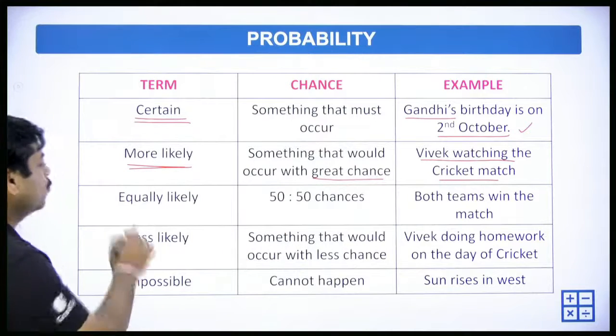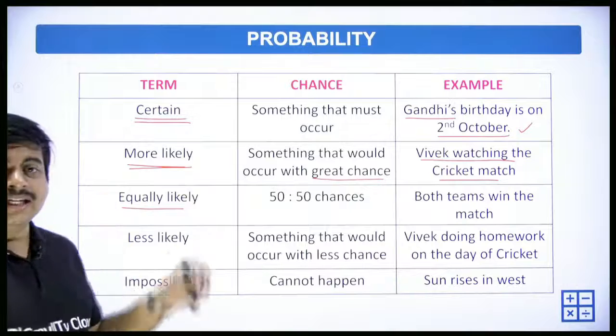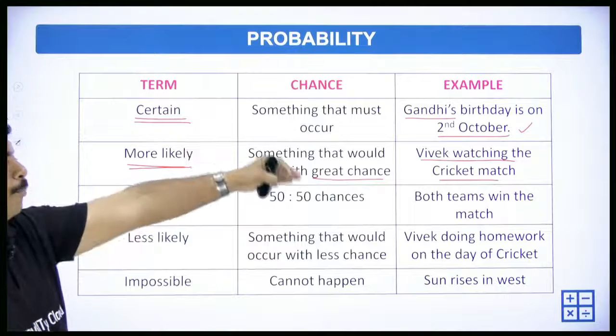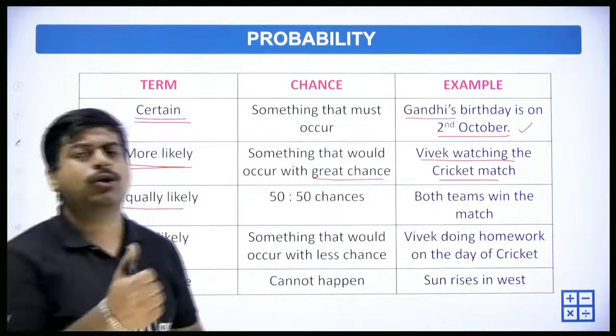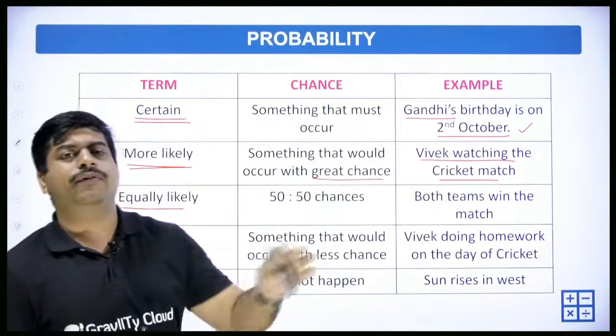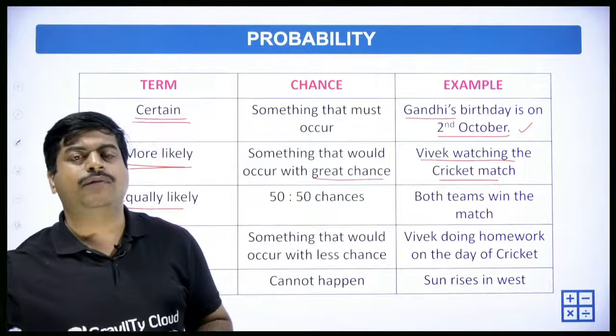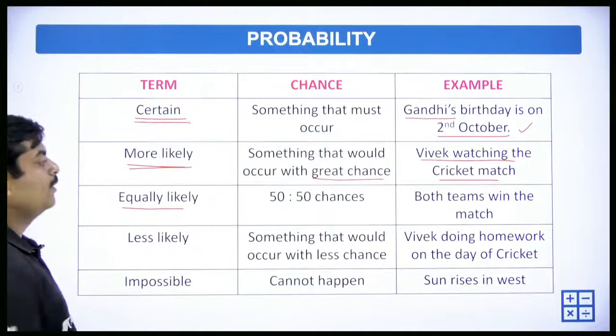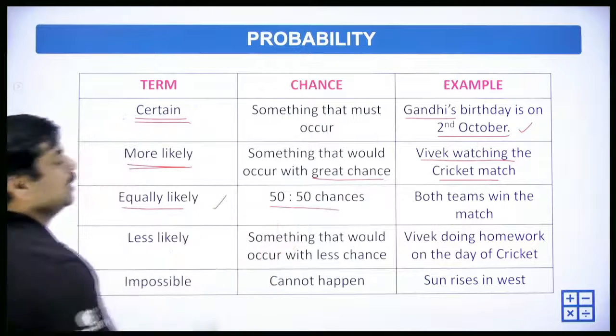Equally likely: the name itself says 50-50 chances. Both teams can win. When you toss the coin, we cannot say that India only will win the toss or Australia only will win the toss. No, it is equal chances. Those types of 50-50 chances, we say equally likely.